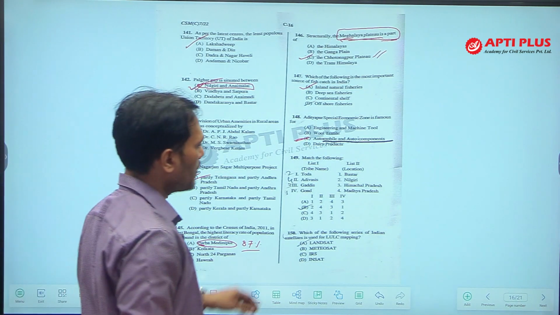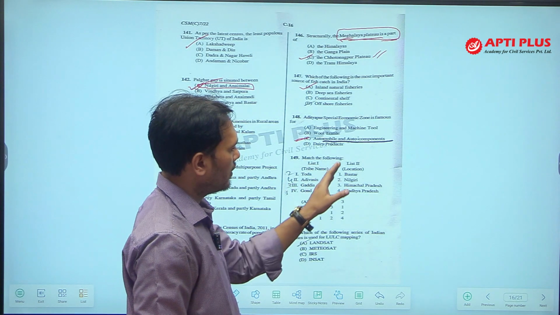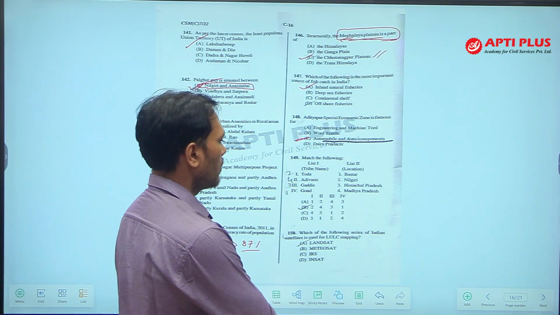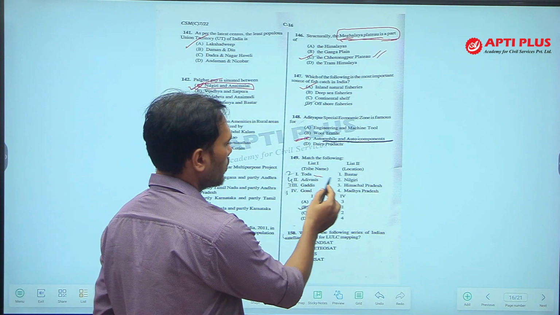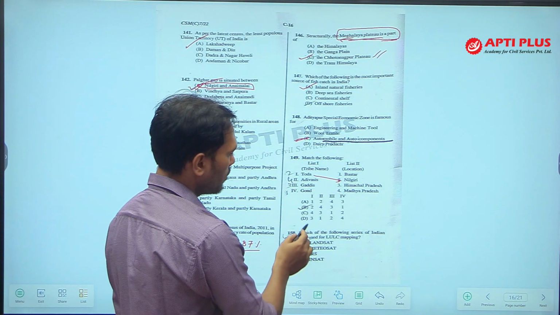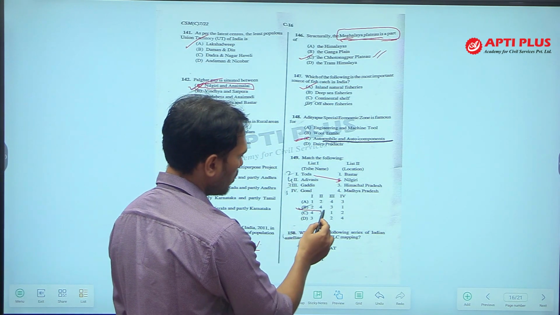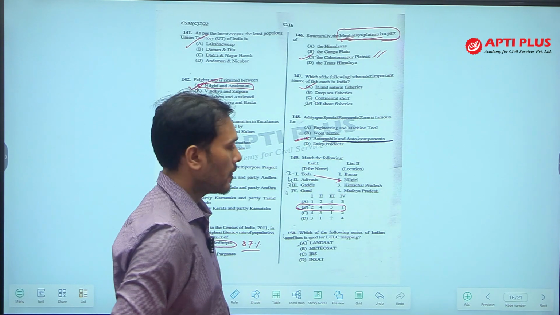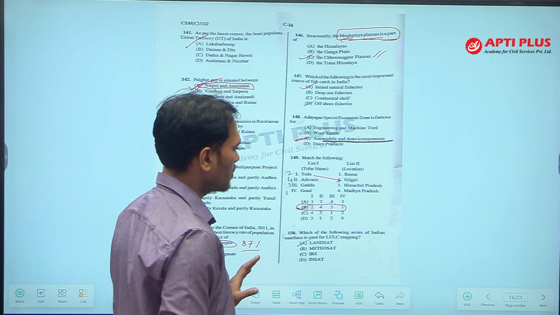Next, a few tribes are given. On the other hand, the names of the states are given where these tribes live. So, the Toda tribe is found in Nilgiri. So, number 1 goes with 2. Only if you know this answer, you can answer the question. You do not need to check any other options.